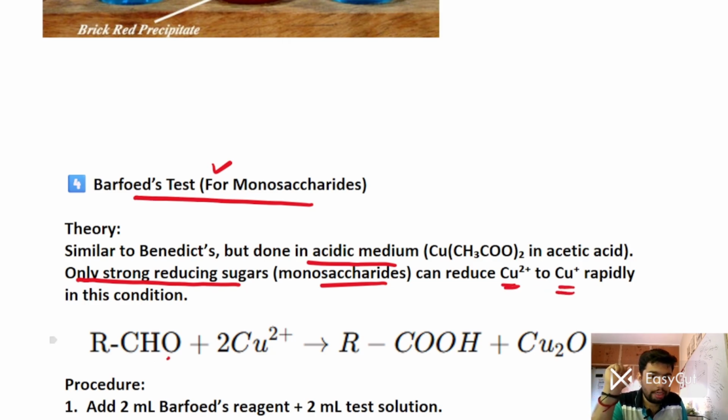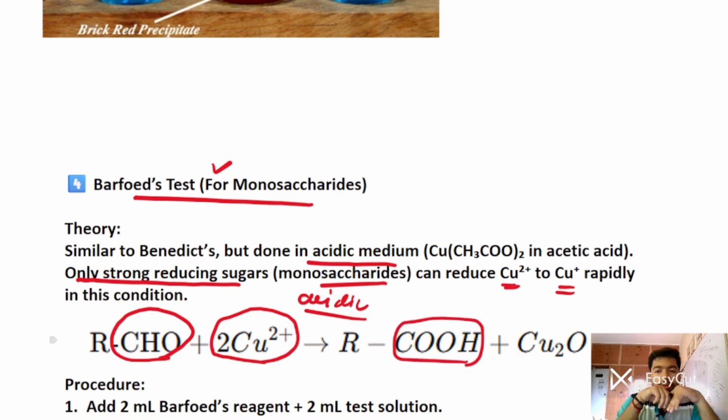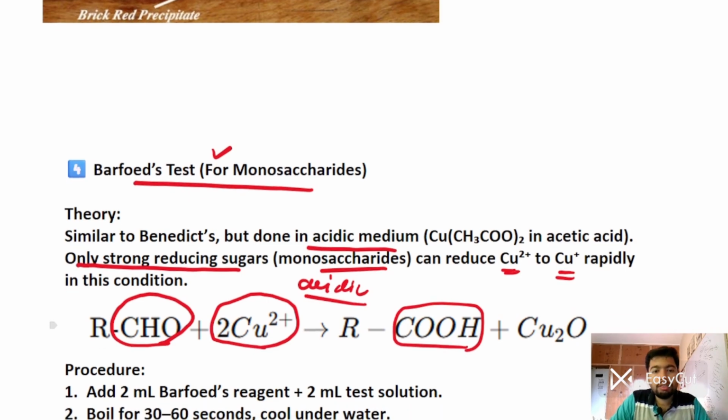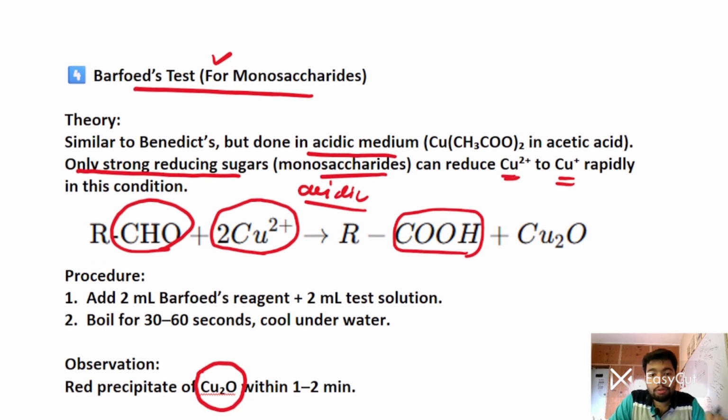So the aldehyde group in a reducing sugar, when it reacts with copper 2+ in an acidic medium, forms the corresponding acid. We add 2 ml of Barfoed's reagent and 2 ml of test solution, boil it for 30 to 60 seconds, and cool it under water. You can see a precipitate of copper oxide within 1 to 2 minutes, which shows a monosaccharide is present.